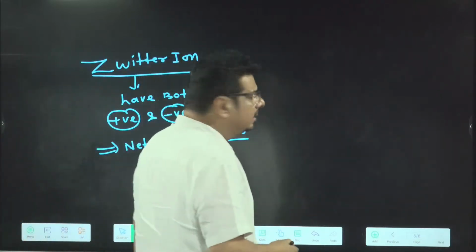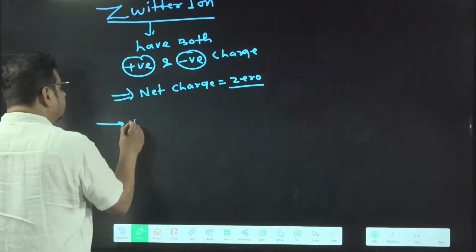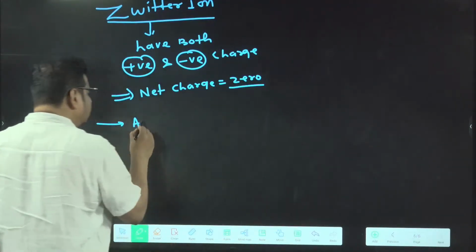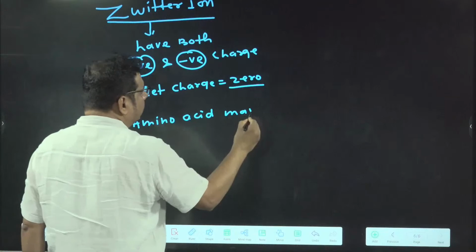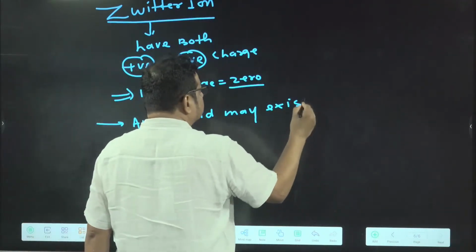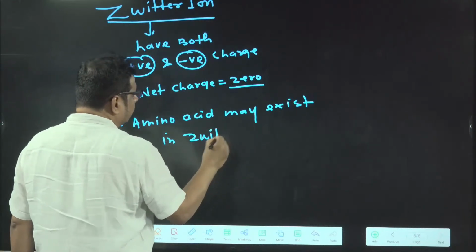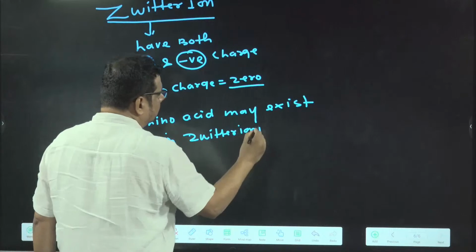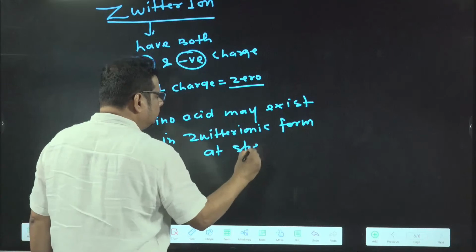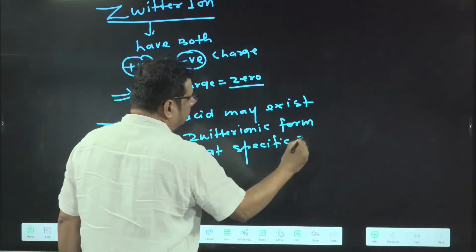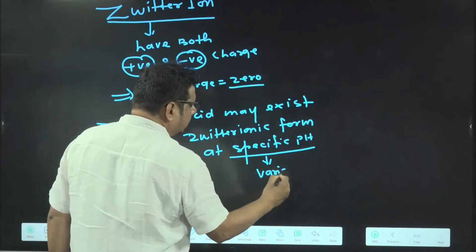Is it clear in the mind? So I just want to write: amino acid may exist as a zwitterion, in zwitterionic form, at a specific pH. And this pH is variable from amino acid to amino acid.